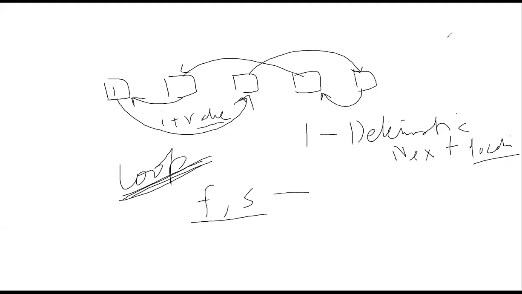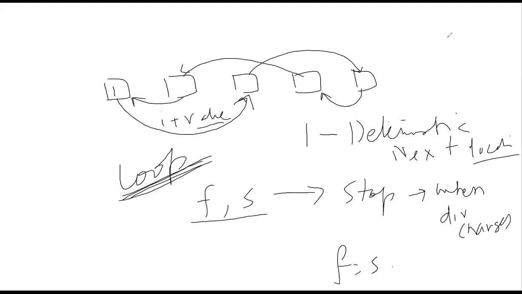Our two conditions: one is to stop the infinite loop, which is when the direction changes, and the other is when fast is equal to slow, which is when we have found the loop. Does it make sense? Yeah. And we can do this starting from each of the nodes, and the first index where we have found a loop, we can stop and return.